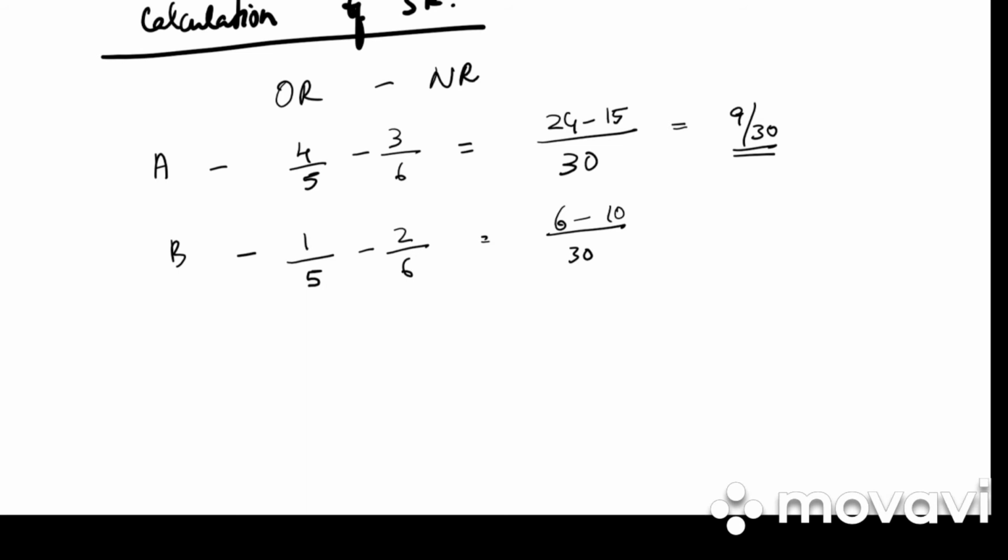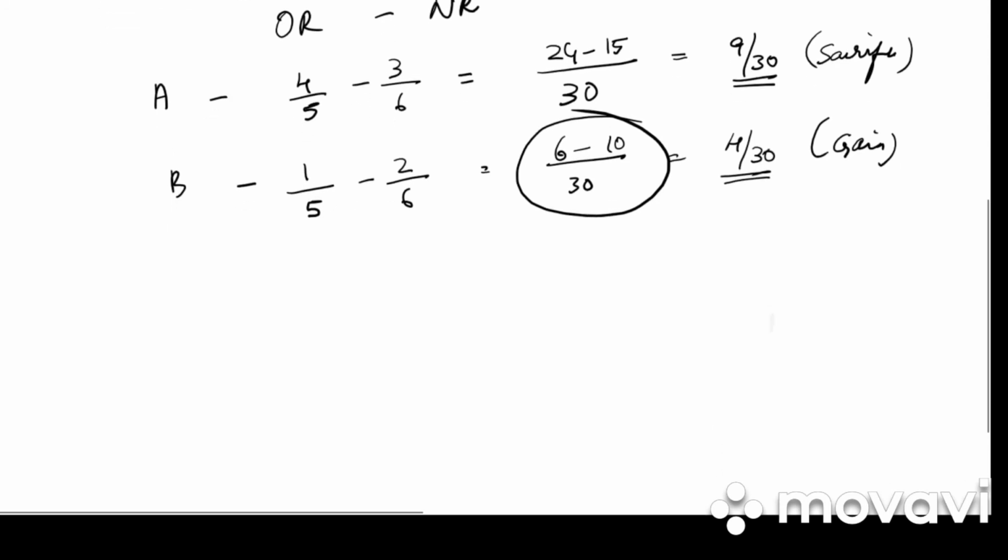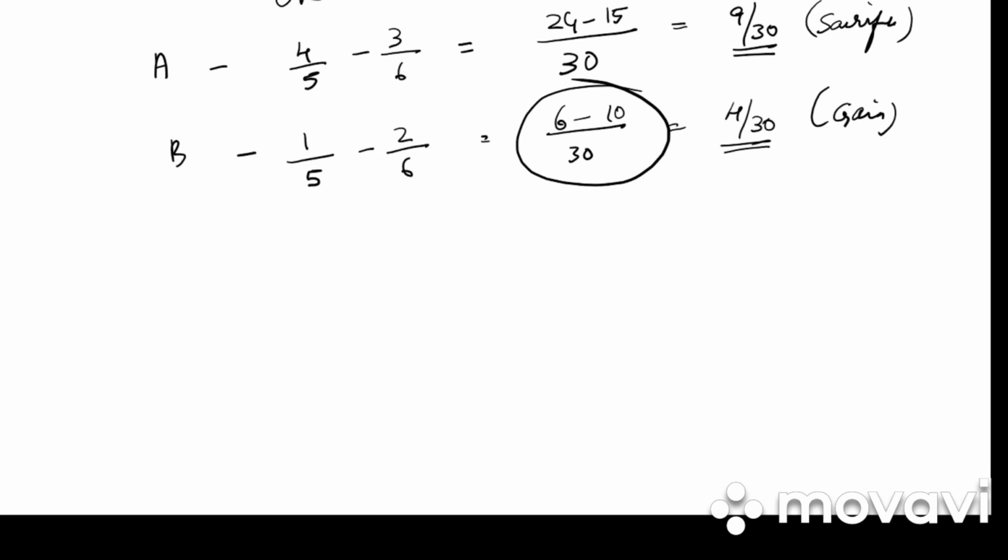6 minus 10. So what happens in case of B? B का sacrifice हो रहा है कि gain हो रहा है? B is gaining and not sacrificing to C. तो यहाँ पे who is the sacrificing partner? Only A is the sacrificing partner. So what will be the journal entry now?